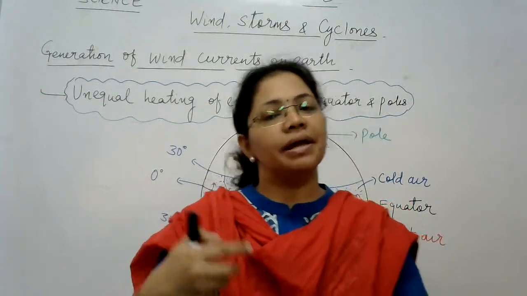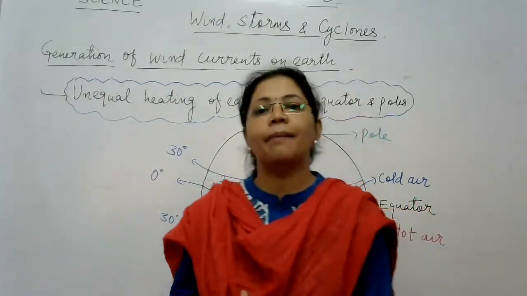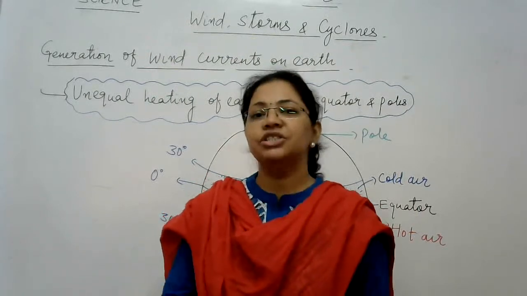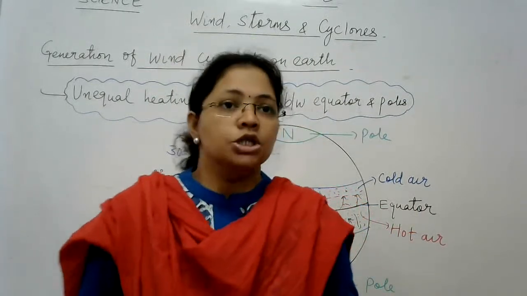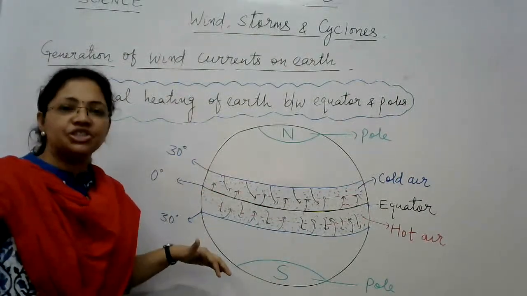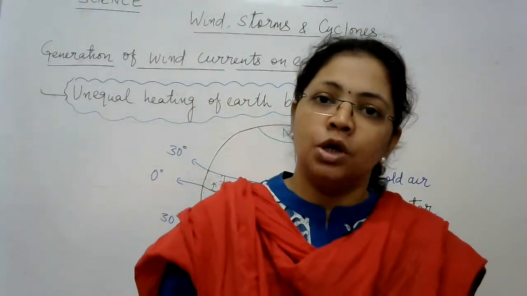Regarding equatorial regions and polar regions, we already discussed in the previous chapter, chapter number 7, where we discussed the adaptive features of animals. So, between the polar regions and the equatorial regions, there is unequal heating of Earth.